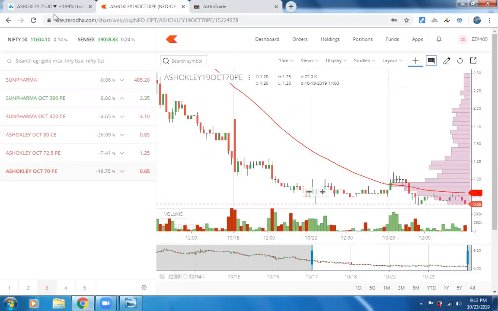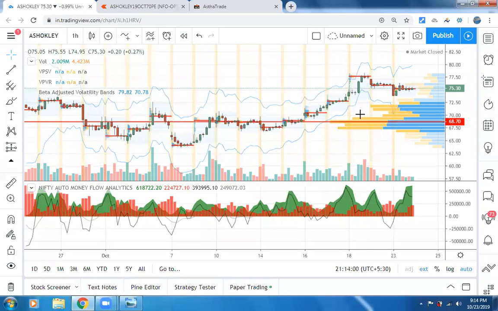You know the beta, how these beta bands work, and I have explained in multiple videos how you can use these beta bands to identify which options are safe to write. They use the VIX, the India volatility index, to calculate the beta, the particular stock's volatility.